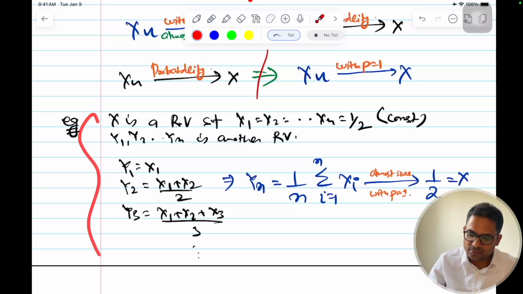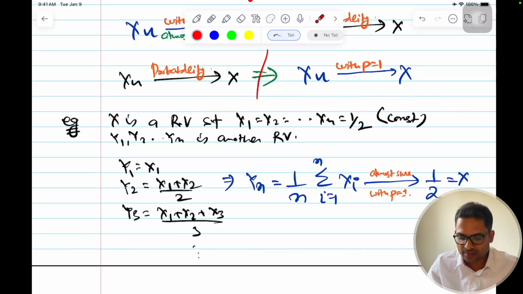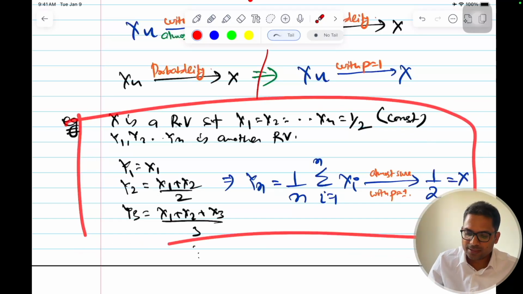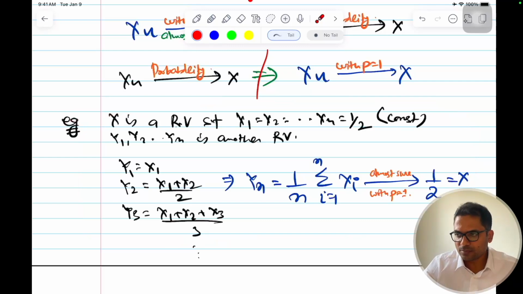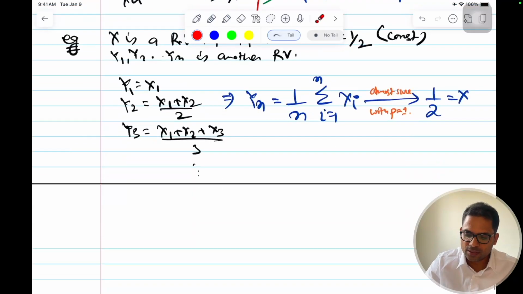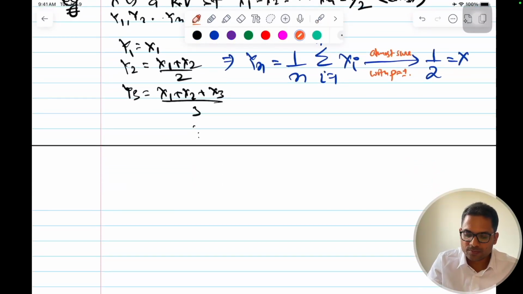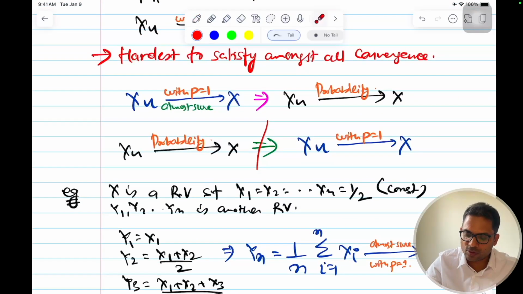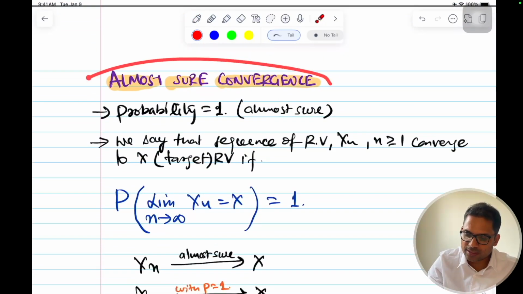Practically we don't use this so much, but this is good to know. But this is the backbone for the strong law of large numbers, and we use that in all of machine learning to make the assumption clear, that why are we assuming that the output of whatever we are training on the data, right? I'll give the exact statement later. But if this almost sure convergence is clear.